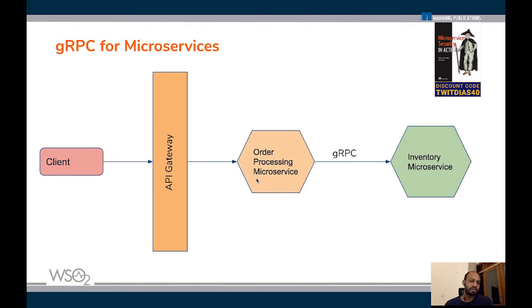It doesn't take as much resources as traditional HTTP requests, and it is very performant as well. It is very fast in passing messages compared to traditional HTTP, due to various optimizations it has done. And because of the fact that it doesn't have to be as human readable as such, the communication between the internal microservices, gRPC becomes a natural choice for microservices that are communicating with each other within the network, due to